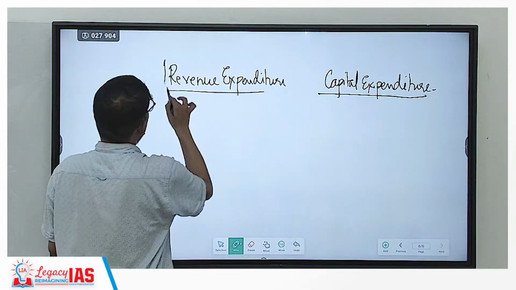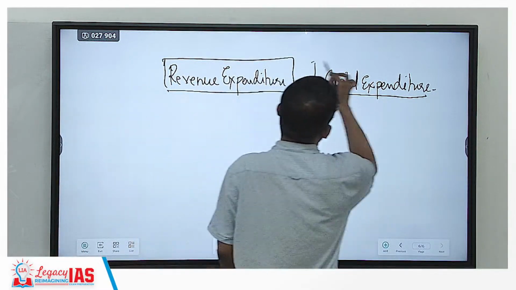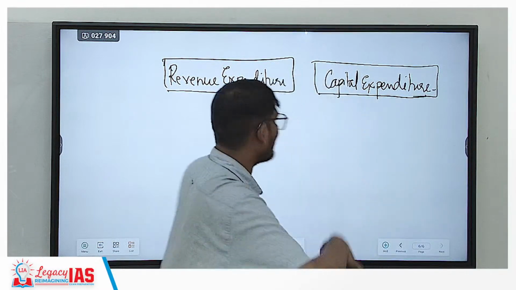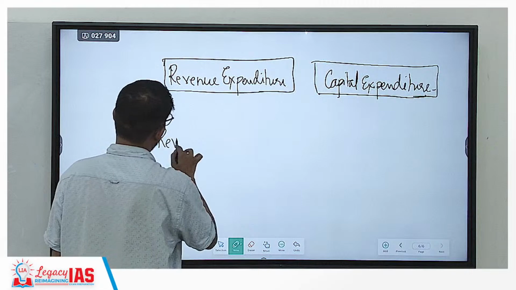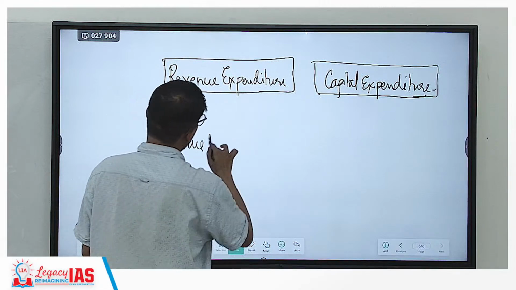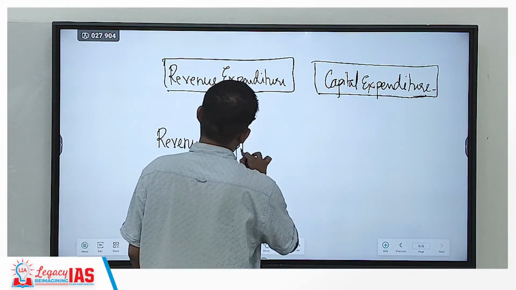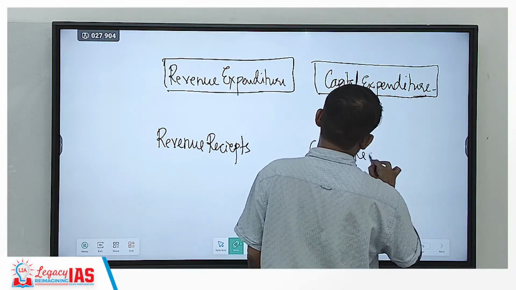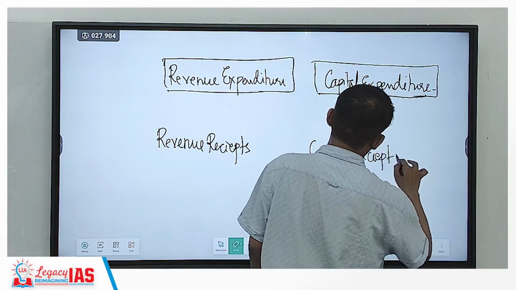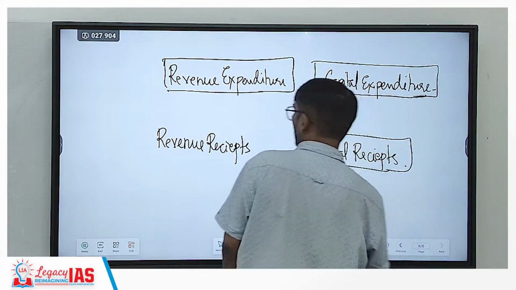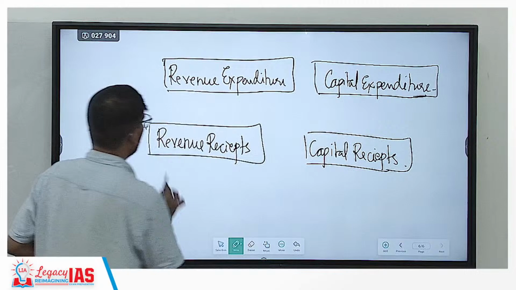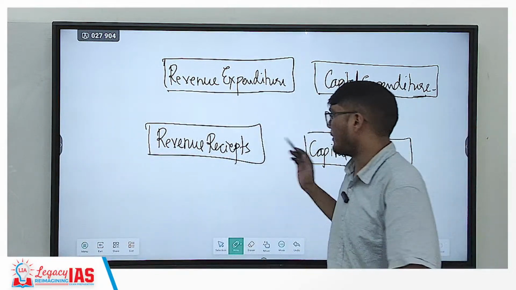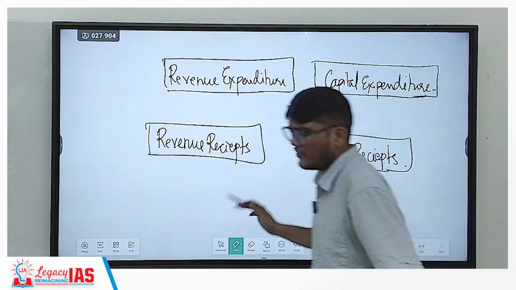Now, for you to be able to do this expenditure, you need to ensure that you get money. So from where will you get money? The government will get money as revenue receipts or capital receipts. Now, it is not necessary that only revenue receipts can be used for revenue expenditure and only capital receipts for capital expenditure. It's nothing like that.